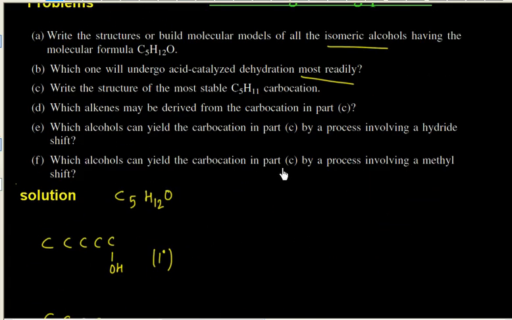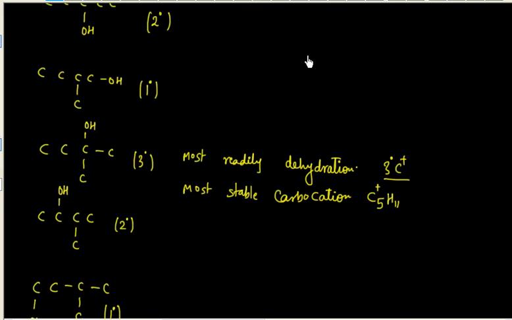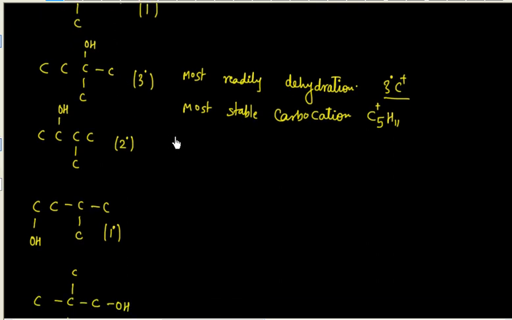Now the next one, that is the last part: which alkene may be derived from the carbocation in part C. The carbocation in part C, this one, the same thing. So what are the alkenes that are possible? If I remove this H plus, either I can make the alkene from this side or I can form the alkene this side. Are you getting it or not? So you will have two possible alkenes, 1, 2, 3. This side you can form, or you should have a bond here, one more carbon. I need one more carbon, and then this carbon is here. So this is one possibility.